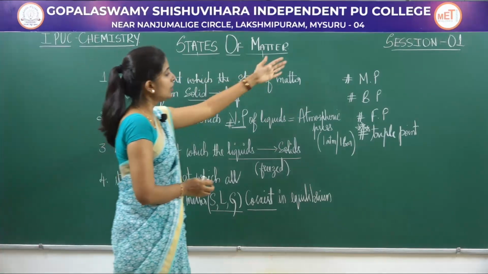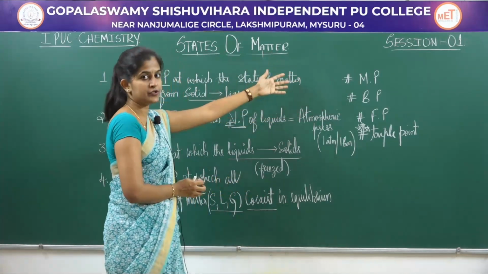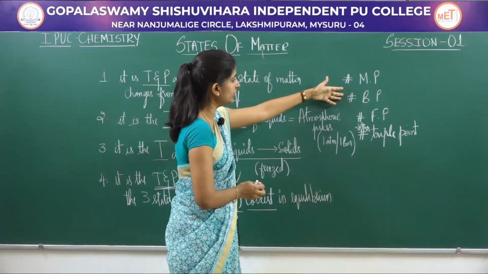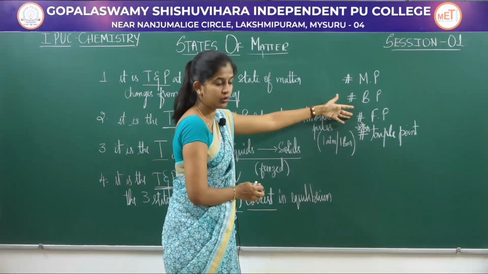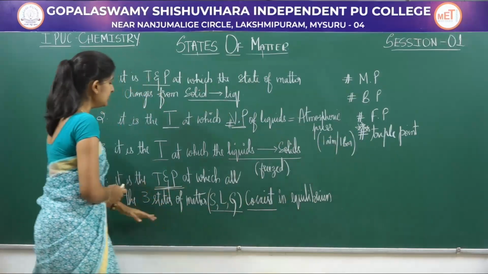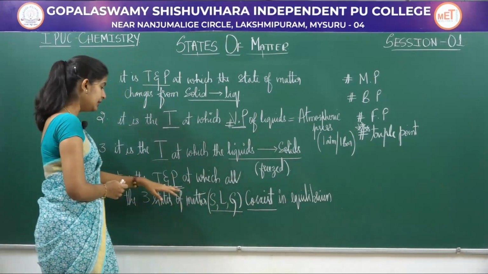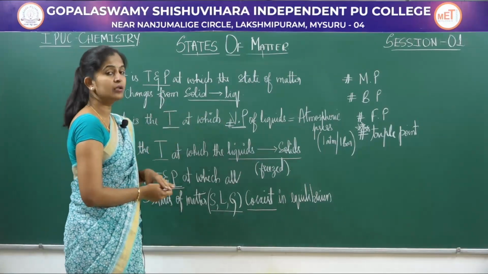So this is about some basic things about the interconversion of states of matter. Melting point, boiling point, and freezing point you know, you have learnt in lower classes. Triple point is a new concept, wherein the very important thing is the coexistence of matter together at a temperature and pressure, which is called your triple point.